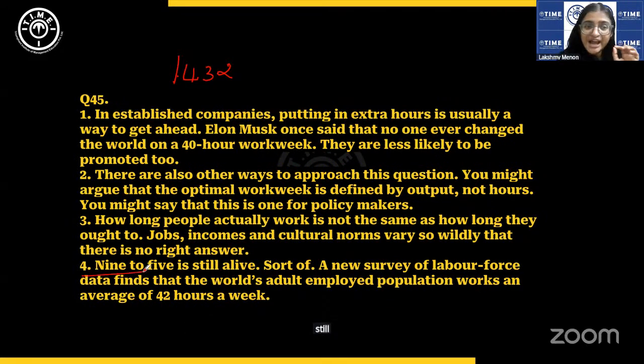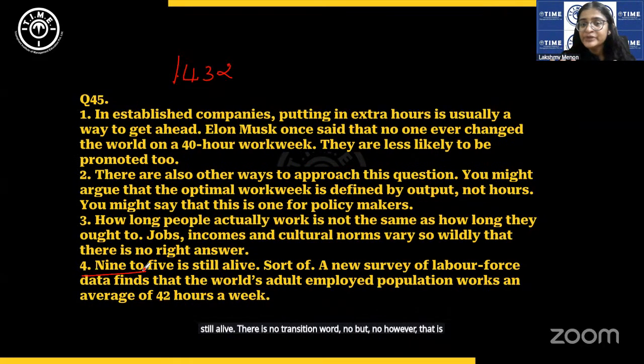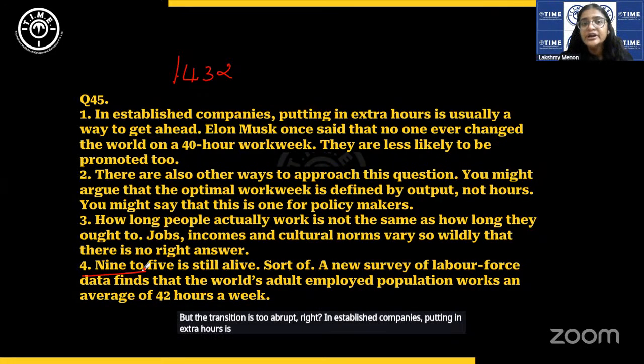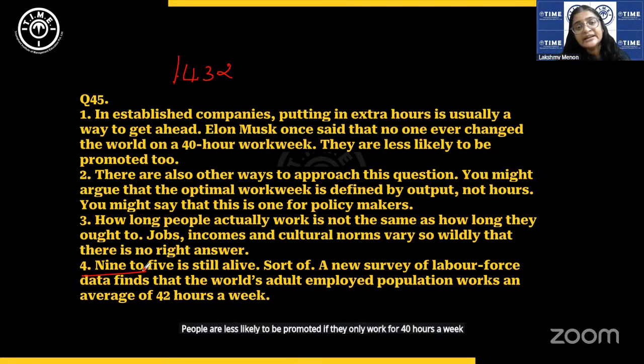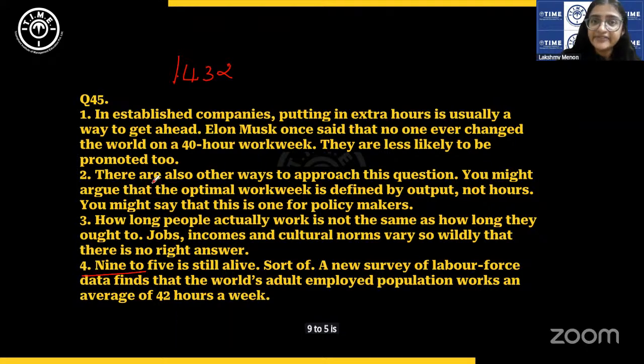There is no transition word, no but, no however, that is okay. But the transition is too abrupt, right? In established companies, putting in extra hours is important. People are less likely to be promoted if they only work for 40 hours a week. Then they are saying 9 to 5 is still alive without any but or however.